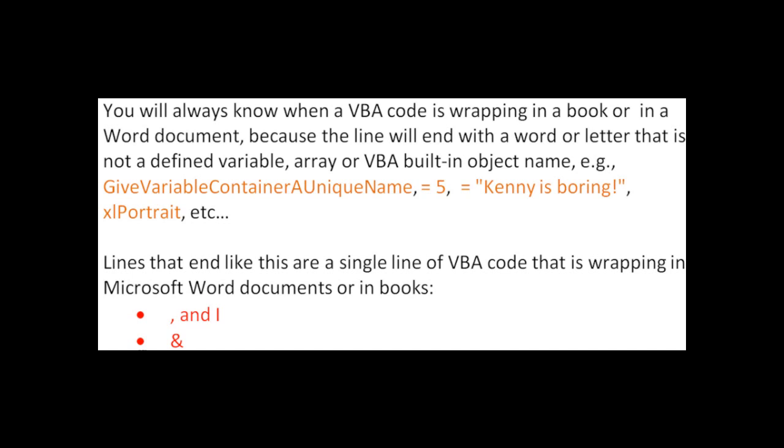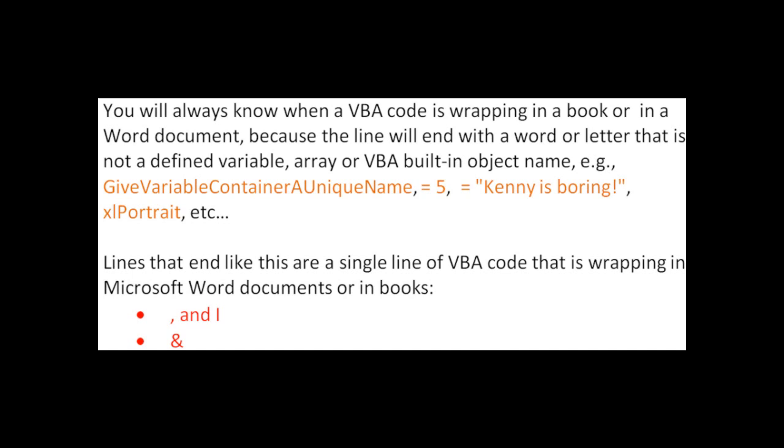Or you would have an equal 5 at the end, whether it's what's going inside the variable name, or whether that number stands for a color, for the color index varieties.